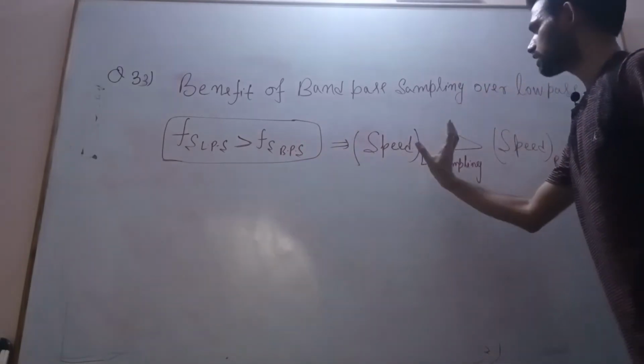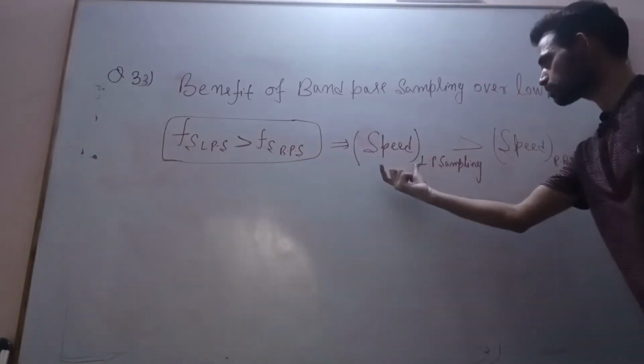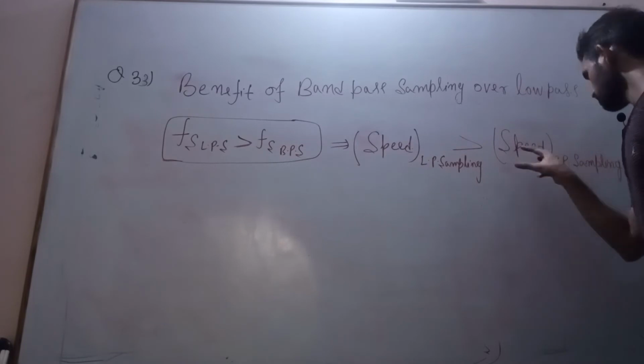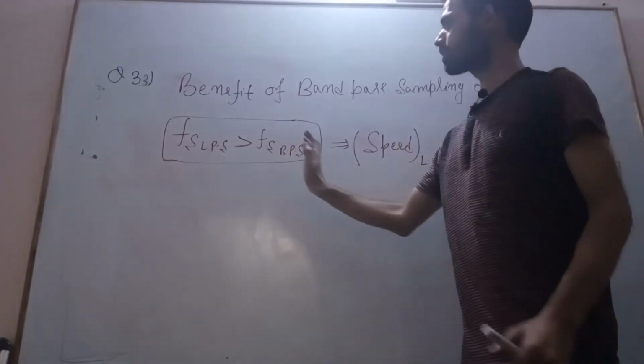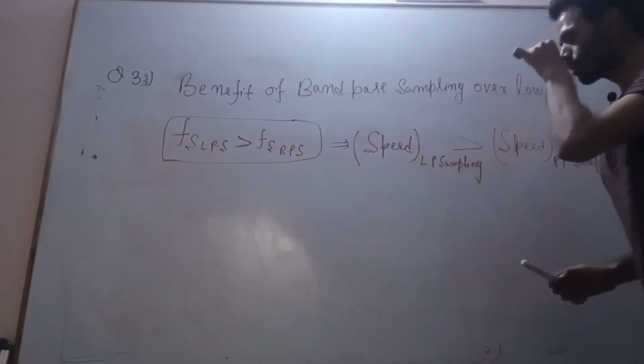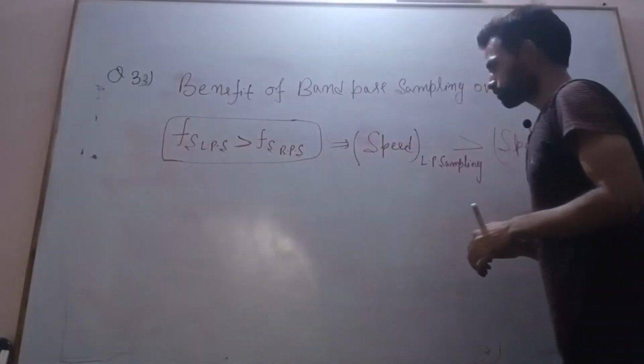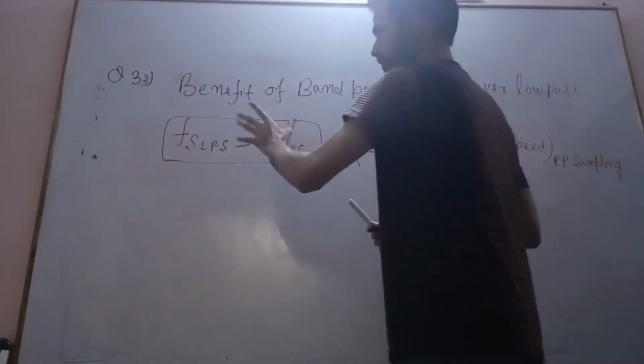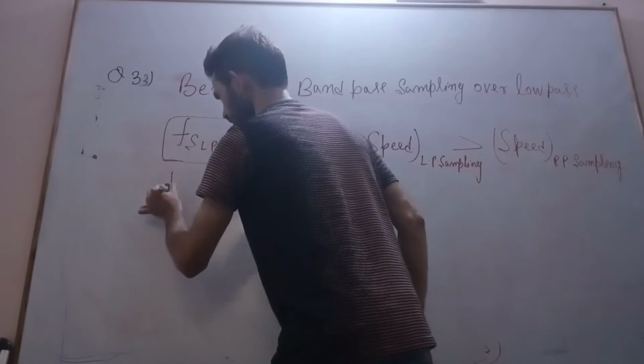This automatically means, and it is obvious, that the speed of low pass sampling is greater than the speed of band pass sampling. Yes, this is our first conclusion. Okay, so next is about sampling time period.